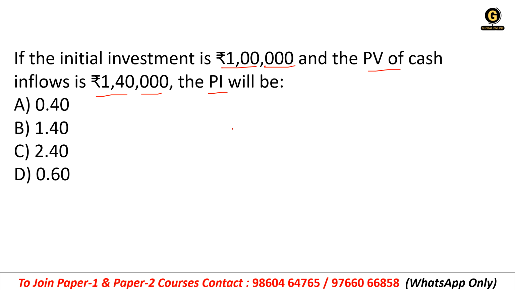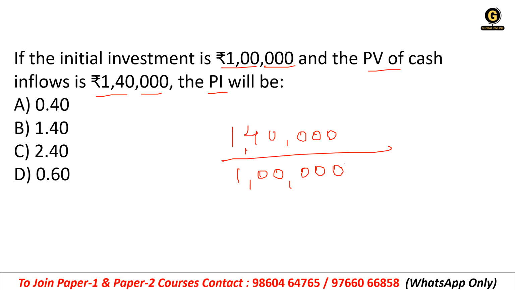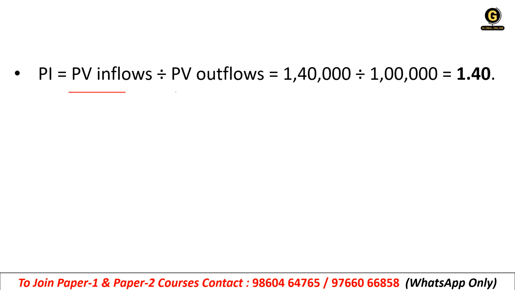So inflows divided by outflows, what will be the answer? Here also 1.40. The answer should be 1.40, option B. Right, option B will be the correct answer. You can see PV inflows divided by PV outflows, 1,40,000 divided by 1 lakh.